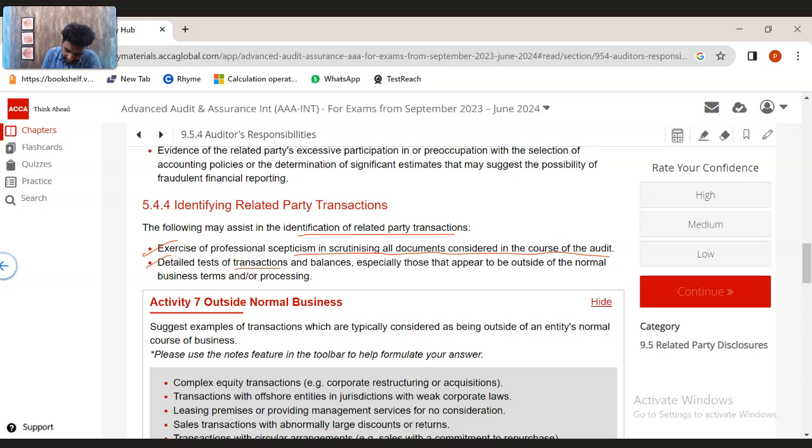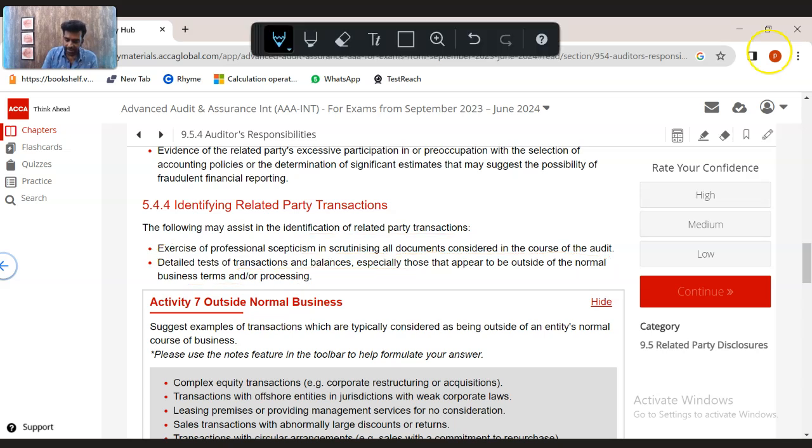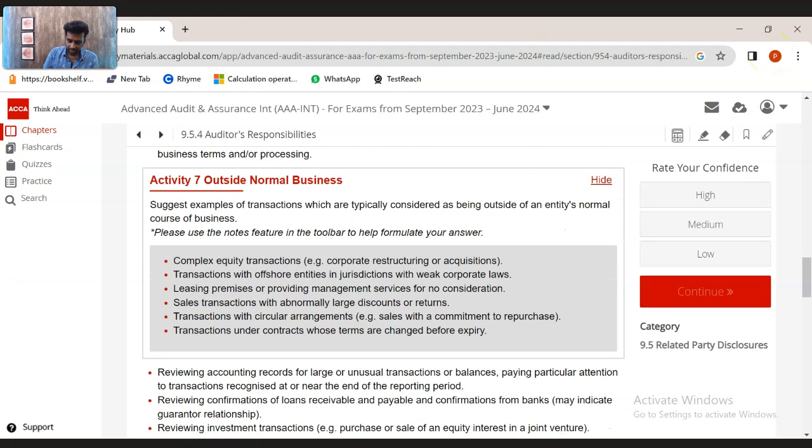Detailed test of transactions and balances, especially those that appear to be outside of the normal business terms. So we do a detailed test of those transactions and balances which could be outside the normal business terms, which will also have to be identified when it comes to related party transactions.